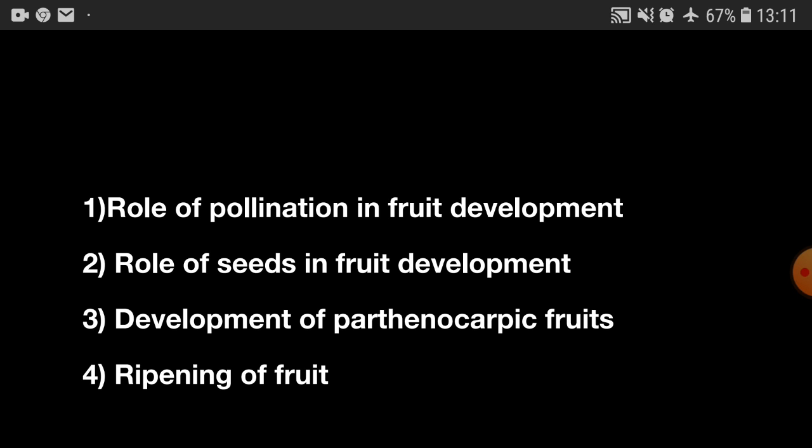Dehydration and dormancy of mature seeds are crucial for storage of seeds, which can be used as food throughout the year and also to raise crops in the next season. Just tell me, can you imagine agriculture in the absence of seeds? Or if seeds are there but they germinate right away, you can't store them, how difficult it would be. So how long can the seeds remain alive? This time period varies greatly, and that is known as the viability of the seeds.